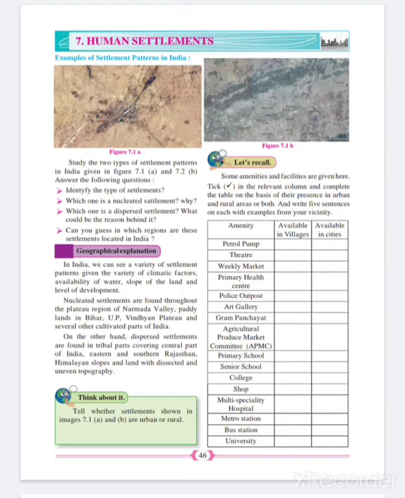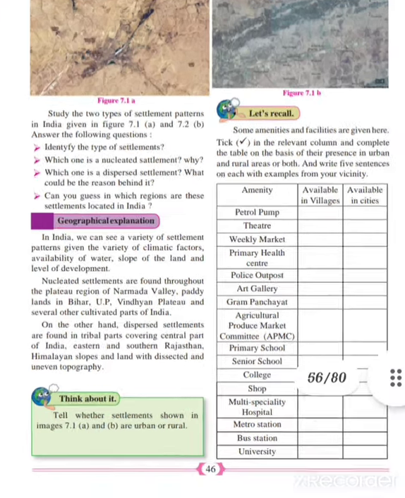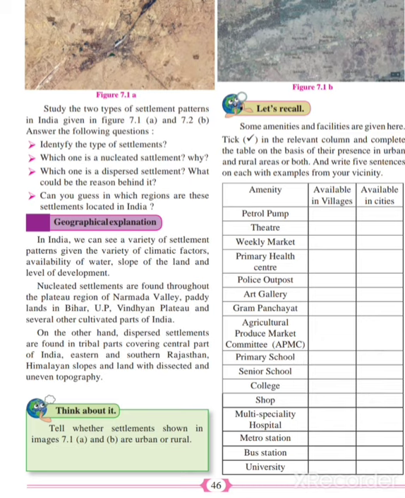So today in this video we are going to learn about human settlements. This is the geography subject, chapter 7, class 10, Maharashtra board. So let's begin. Human settlements. Human, as everyone knows, means human beings. Settlements means settling somewhere. That is human settlements. I hope you are clear with the topic. Let us study in detail what has been mentioned in the human settlements chapter.